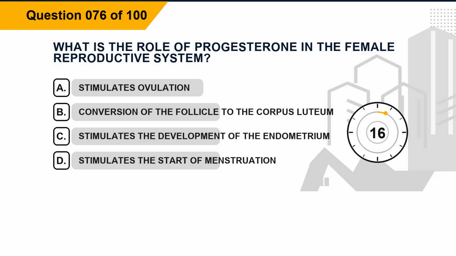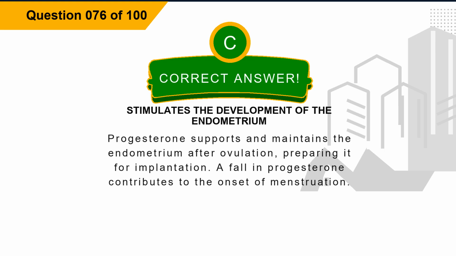Question 76. What is the role of progesterone in the female reproductive system? Option A, stimulates ovulation. Option B, conversion of the follicle to the corpus luteum. Option C, stimulates the development of the endometrium. Option D, stimulates the start of menstruation. The correct answer is option C, stimulates the development of the endometrium.